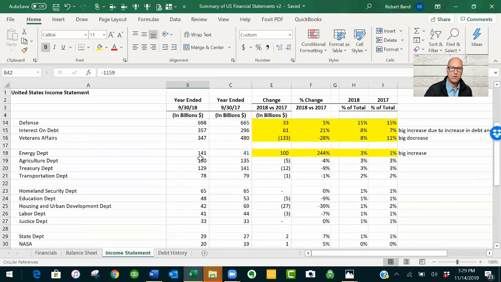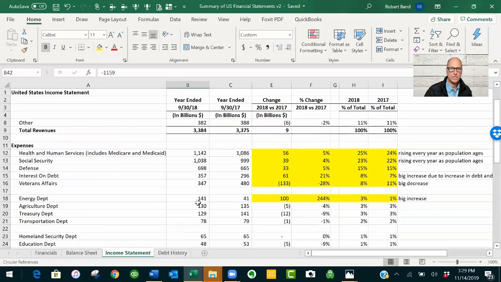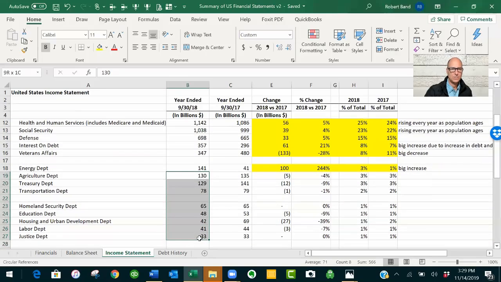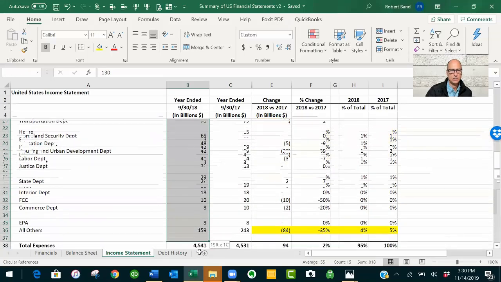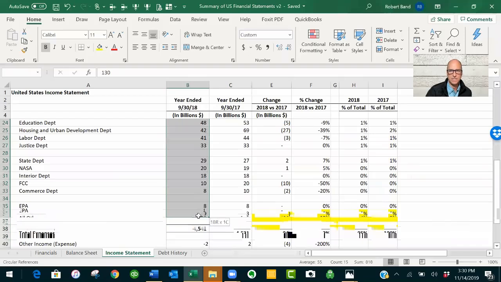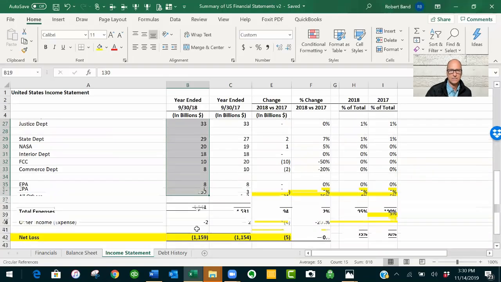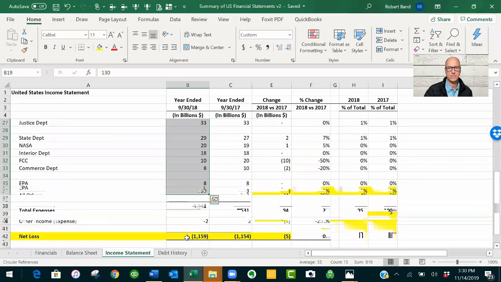Well, all these little guys from here down, this is Treasury Department, Transportation, Homeland Security, Education Department, Labor, and all these smaller departments, only add up to 800 billion. And even if you cut, it's not going to account for $1 trillion in money that we need to find in order to balance this budget.